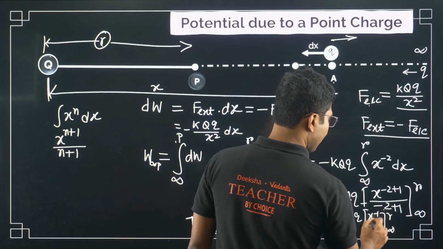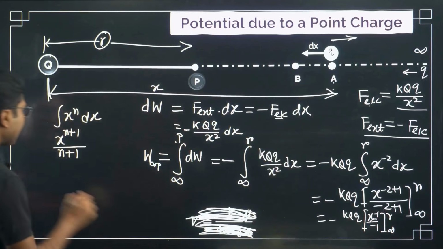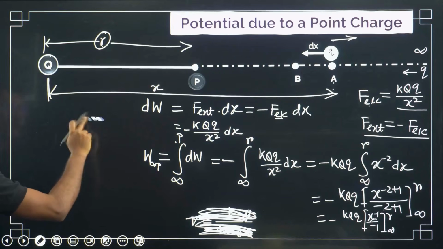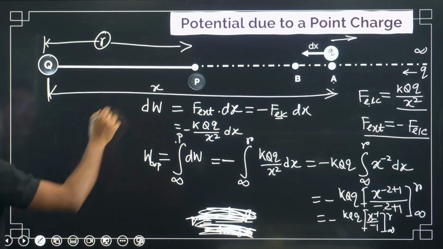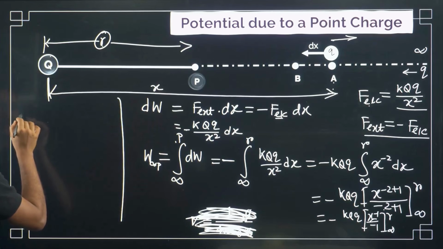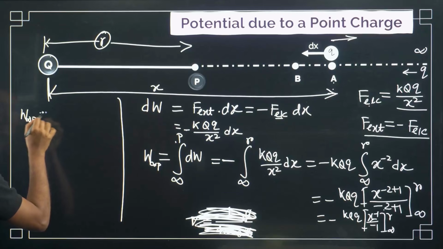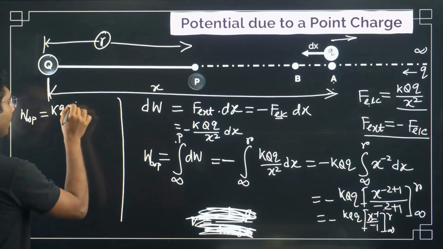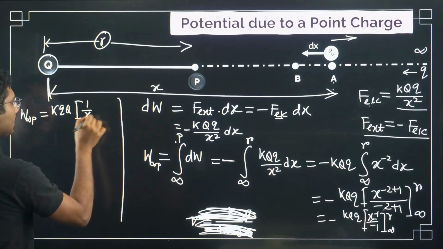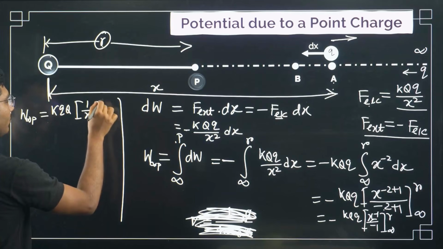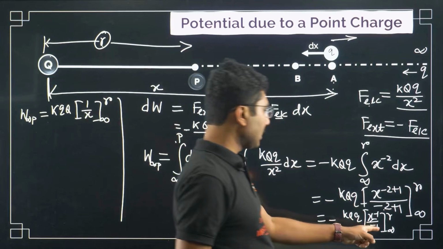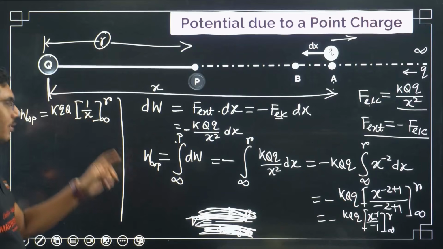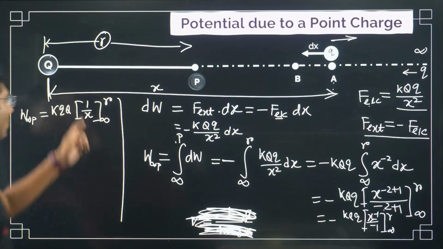Infinity to r. Now because this minus 1 is a constant, you can take out that constant and keep it outside. So the work done from infinity to P is basically given by k q times 1 by x, from infinity to r. So this minus 1 comes out and this minus becomes plus. And now we have written x to the power of minus 1 as 1 by x.